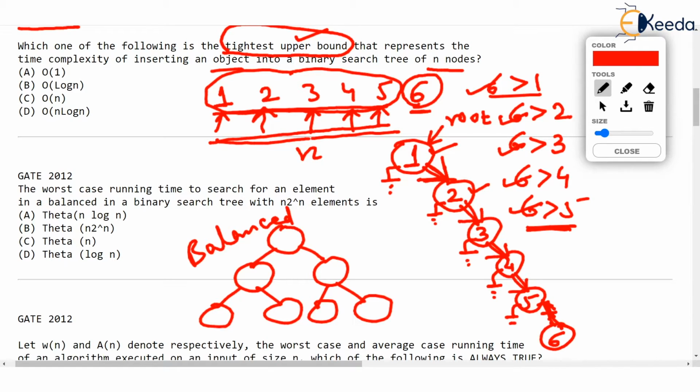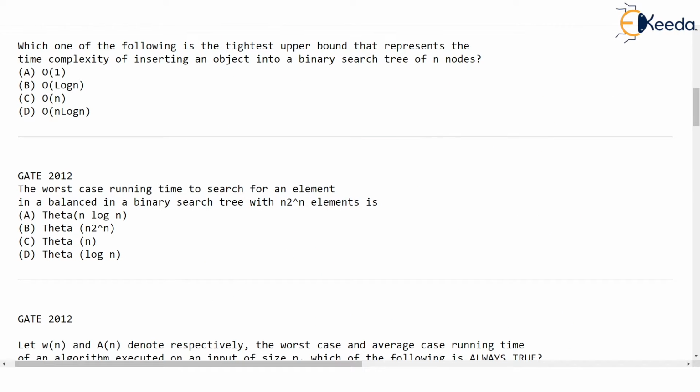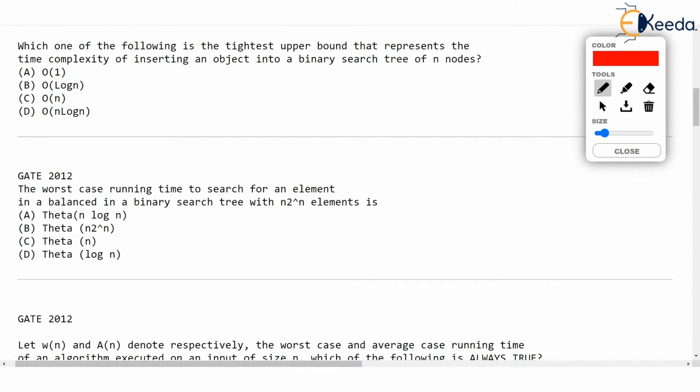Please try to understand, I was talking about worst case over here because they are talking about tightest upper bound, isn't it? If there are n nodes in the binary tree. And the answer to this is obviously big O of n. Let's continue our discussion. What if, let's imagine that the data inserted right now in the tree, which has n nodes, is somewhat like this.